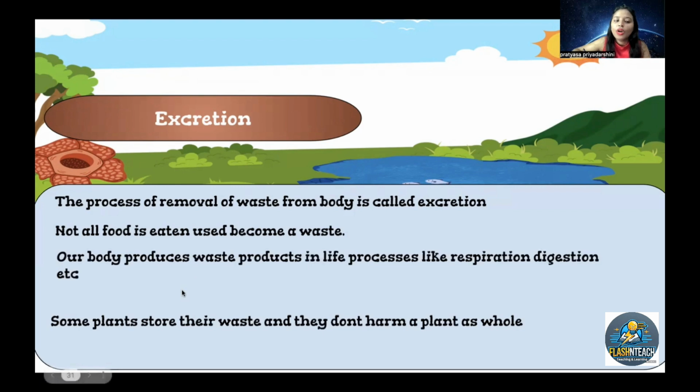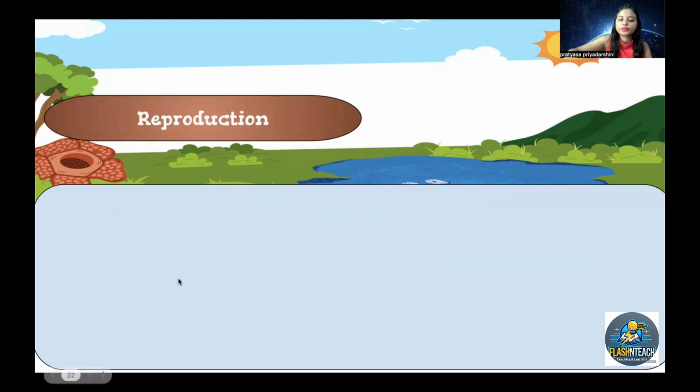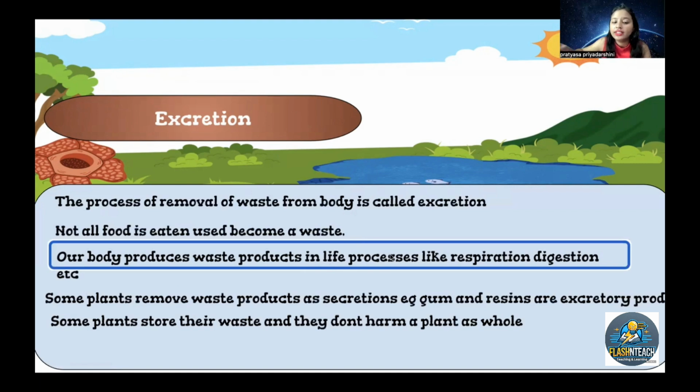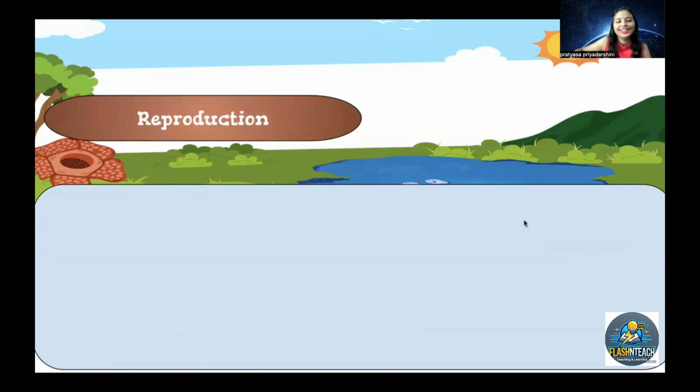Our body produces waste products in life processes like respiration and digestion. Some plants remove waste as secretions, for example, gums and resins as excretory products. And some plants store their waste, and it does not harm the plant as a whole.